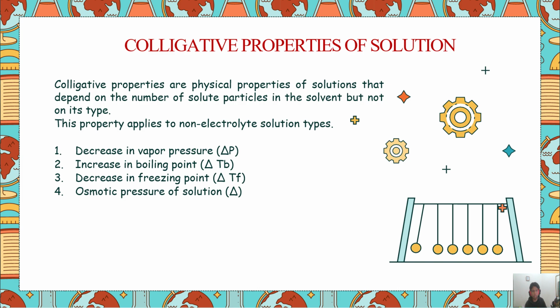Colligative properties of solution. Colligative properties are physical properties of solution that depend on the number of solute particles in the solvent but not on its type. The property applies to non-electrolyte solution types. One, decrease in vapor pressure or delta P. Second, increase in boiling point, delta Tb. Third, decrease in freezing point or delta Tf. Fourth, osmotic pressure of solution or pi.